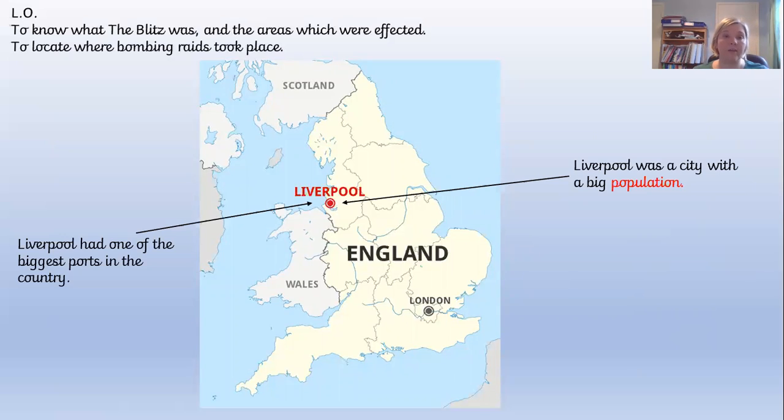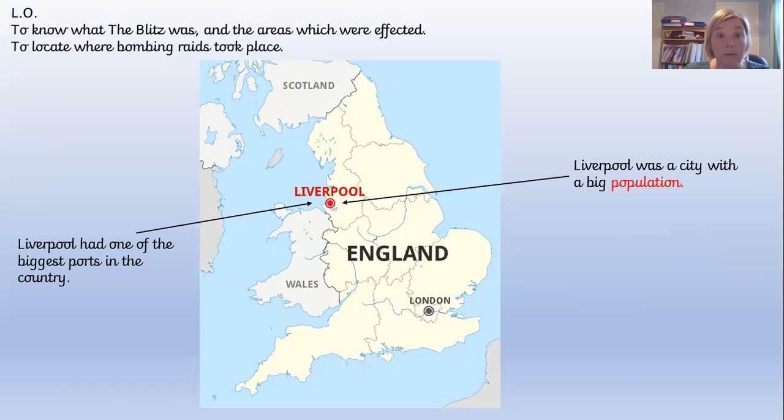So hopefully you've identified that Liverpool is a port, okay, and that means it's by the sea and has lots of deliveries on ships, bringing in lots of different things, and also that is how lots of things get sent around the world. So hopefully you spotted it was a port.